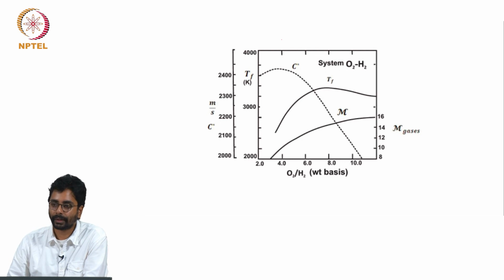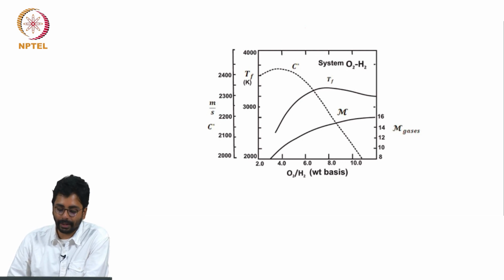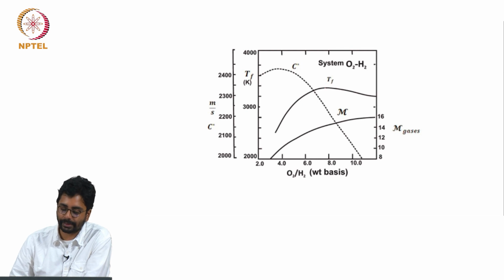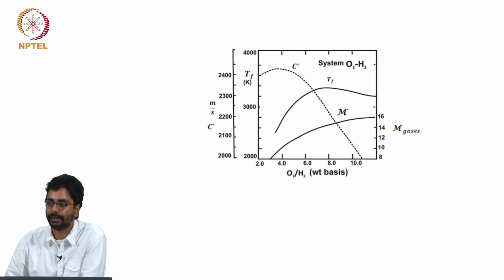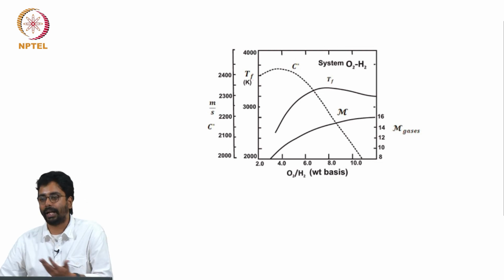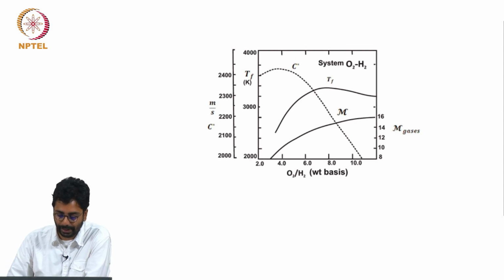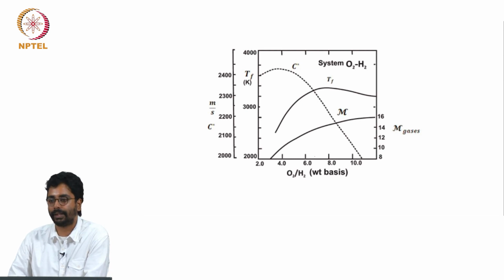Is this C star something like PcAt by m dot? PcAt by m dot, and it is also proportional to the square root of the temperature divided by the molecular weight. So as you can see, TF is maximum at 8, but the molecular weight is significantly lower between 4 and 5 compared to stoichiometric values, and therefore square root of TF by square root of m will reach a maximum at rich conditions when there is a lot more hydrogen. Of course you cannot go further to the left of it, but at some point between 4 and 6 it reaches a maximum.